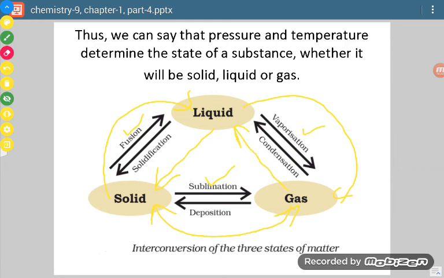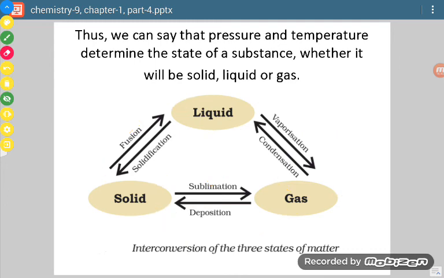So you may be asked a 1 mark question: what is fusion? You will say the process of conversion of solid into liquid is called fusion. What is vaporization? The process of conversion of liquid into gas is called vaporization. What is sublimation? The process of conversion of gas into solid or solid into gas is called sublimation. So this way you have to explain.